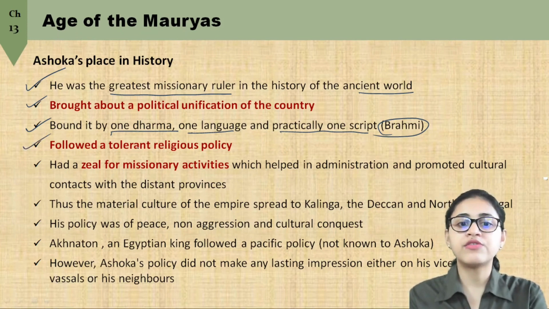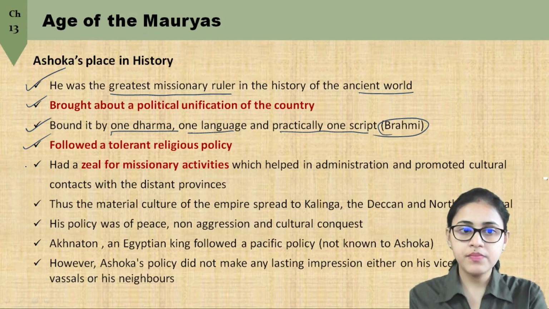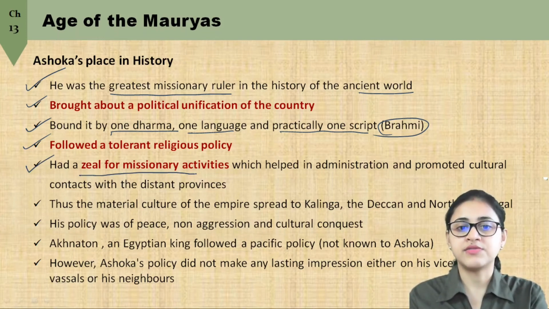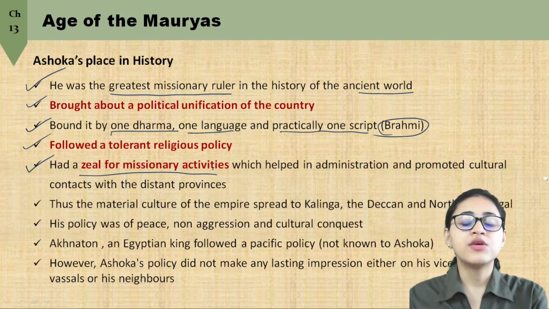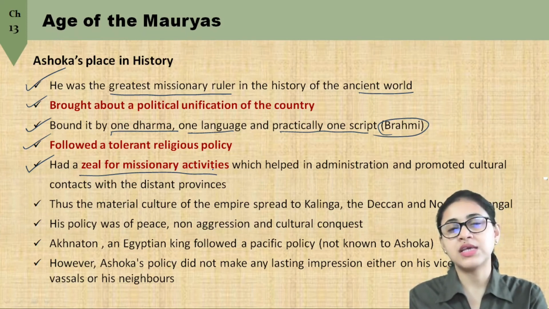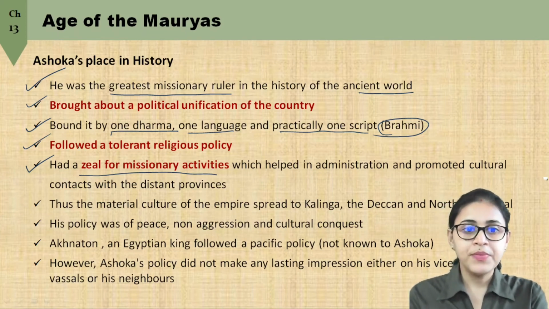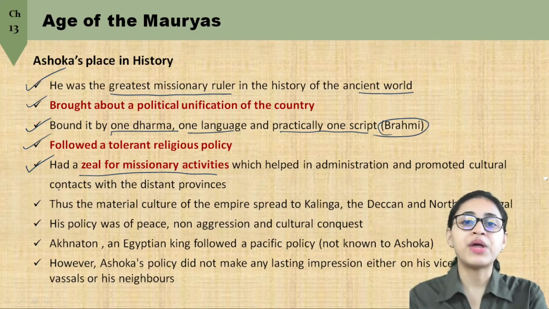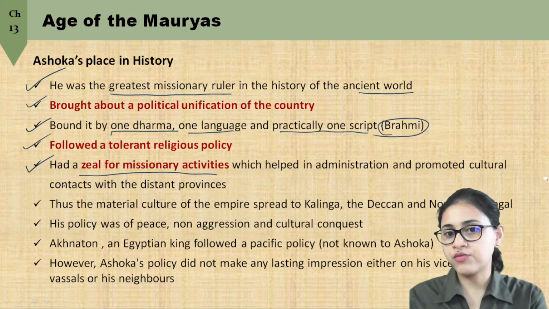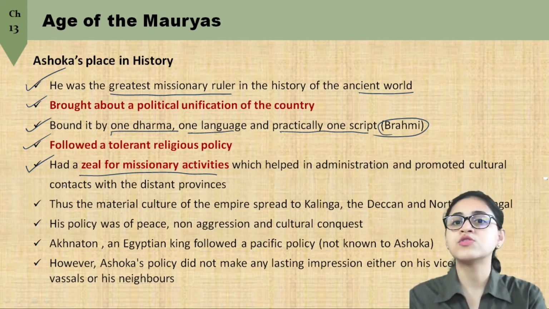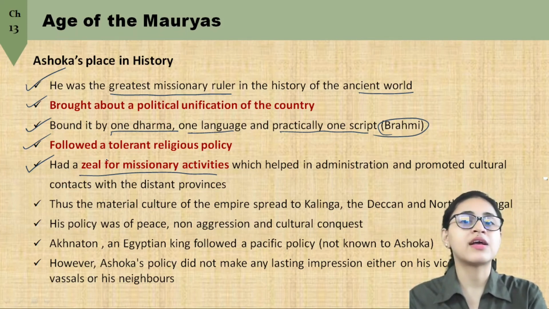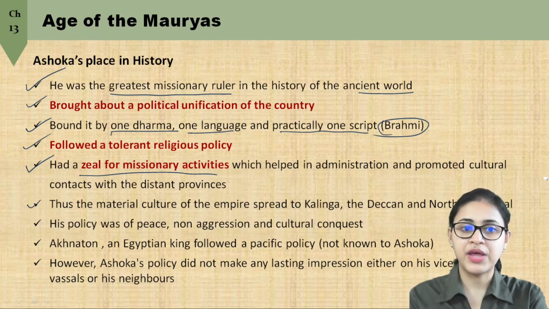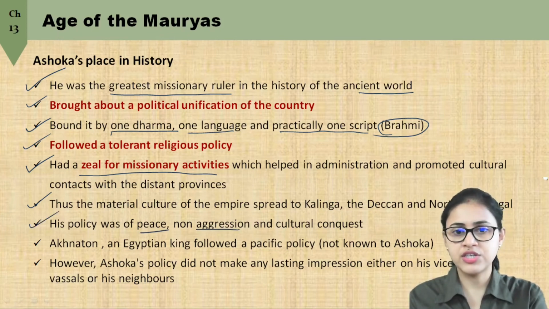And he followed a tolerant religious policy, as we have discussed. Ashoka had a zeal for missionary activities, and this actually helped him in administration and also promoted cultural contacts with distant provinces and also with several backward provinces. And thus the material culture of the empire spread not just in his empire, it also spread to Kalinga, the Deccan, and northern Bengal. So there was a great spread of the material culture of his empire. We will discuss the spread in the next chapter in detail. His policy was of peace, non-aggression, and cultural conquest.